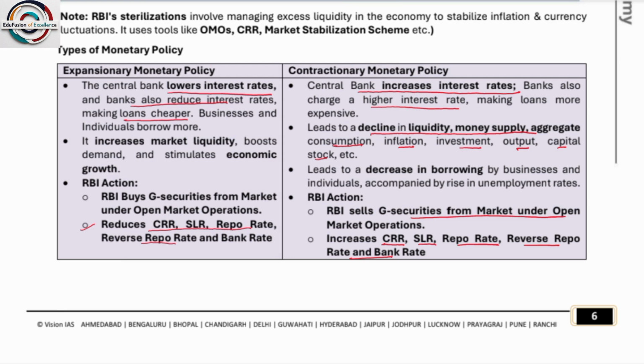Okay. Monetary policy framework. The central government in consultation with RBI determines the inflation target in terms of consumer price index. So the inflation target is basically set on the basis of consumer price index and not wholesale price index. Okay, every 5 years. I hope everyone knows the inflation targeting is 4 plus minus 2. Okay, 4 plus minus 2. So tools of monetary policy, one is quantitative and one is qualitative.